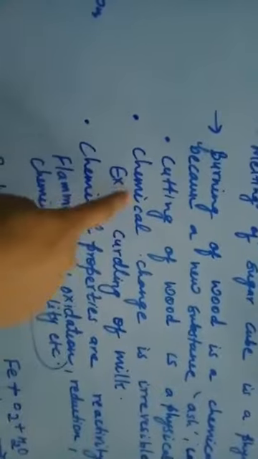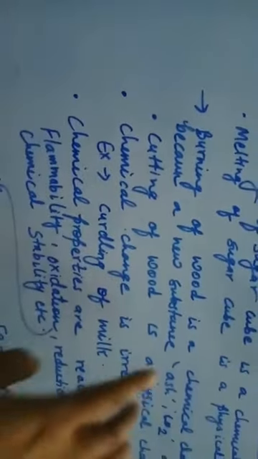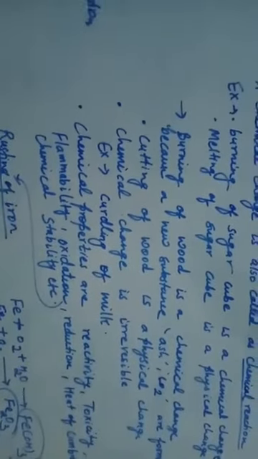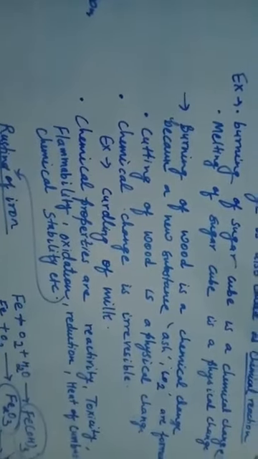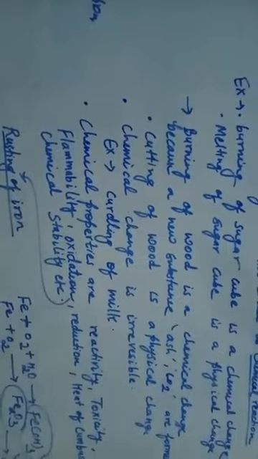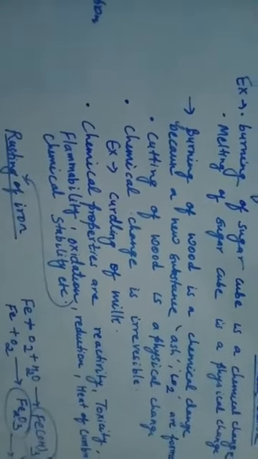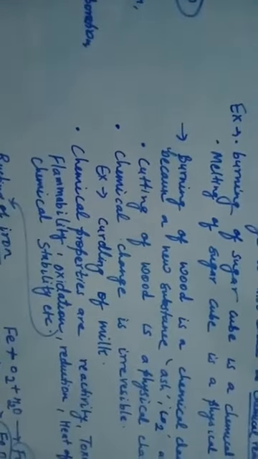Okay, but chemical change, as I told you, is irreversible, because there is a formation of new substance there, and you cannot get that substance back again. As I told you, burning of wood, if the wood is getting burnt, it will form ash, carbon dioxide and smoke, etc. So you are not going to get wood again back after burning. So you can say that a chemical change is an irreversible process.